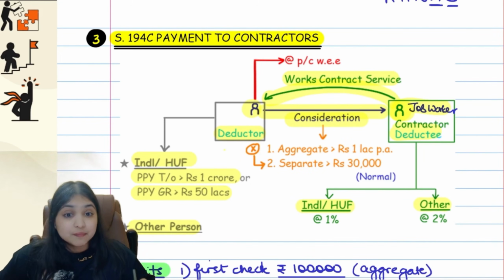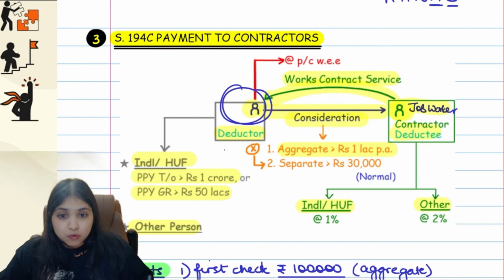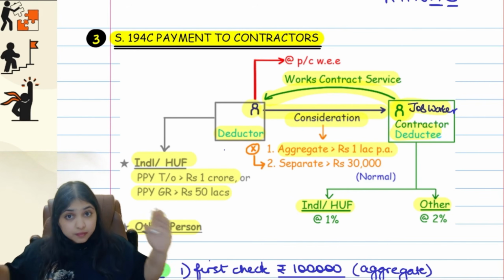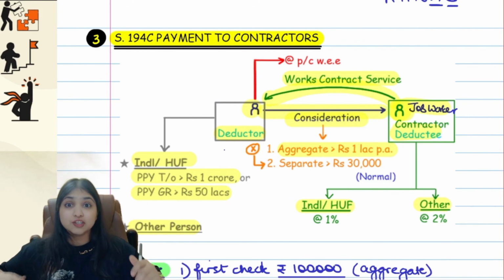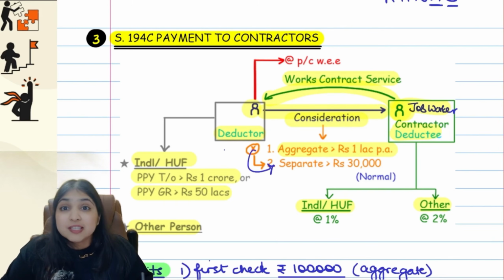Now comes a limit. What is a limit? See, we have to look at, there are two limits over here. Between Blue and Green, there might be multiple transactions during the year, guys. First, you will see the aggregate of all the transactions. If it is more than 1 lakh, TDS will apply. If it is not more than 1 lakh, then only you will come to the separate transaction, single transaction.